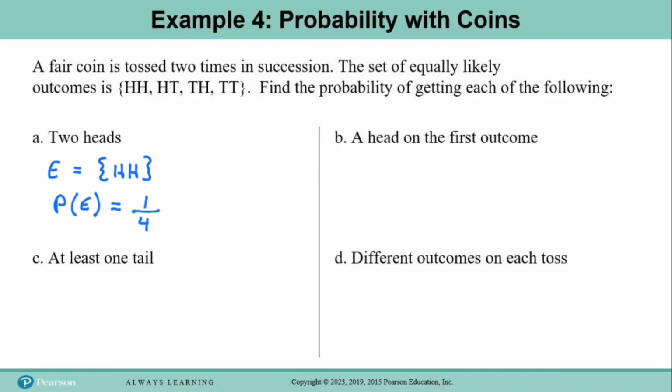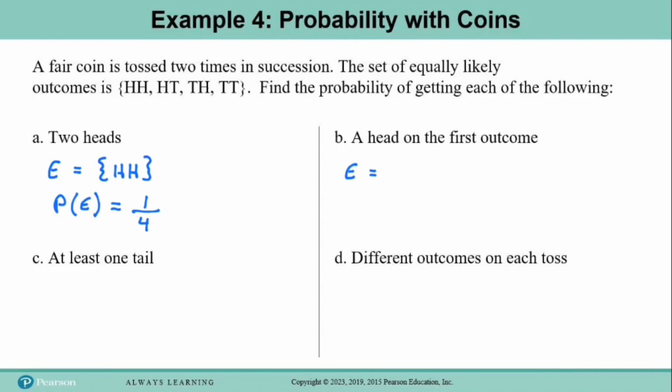For part B, we're supposed to find the probability of getting a head on the first outcome. So remember, we're tossing the coin twice, and we want to know the probability of getting heads on the first outcome. So let's look back at our sample space and figure out how many of these outcomes fit this description.